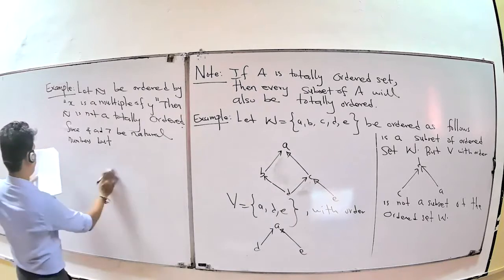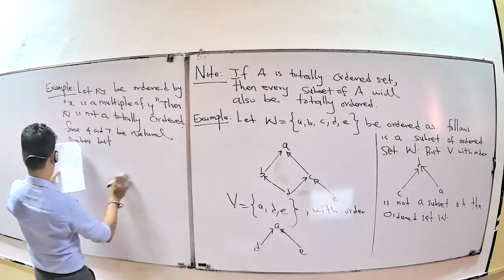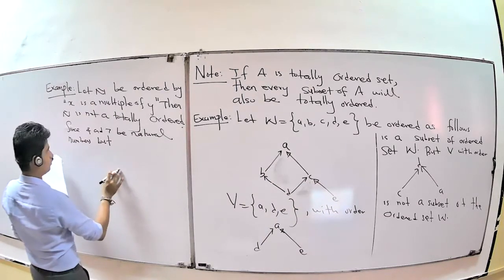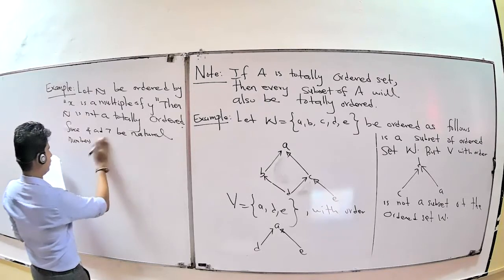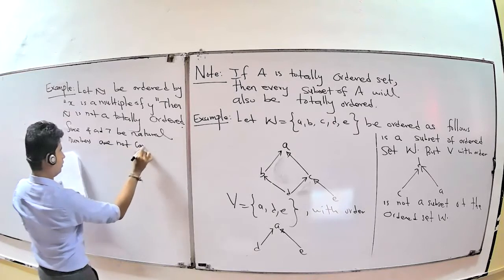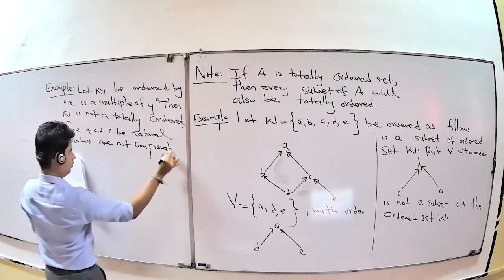Okay. Natural numbers are not comparable, right?